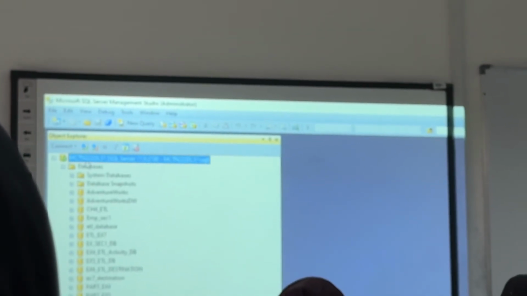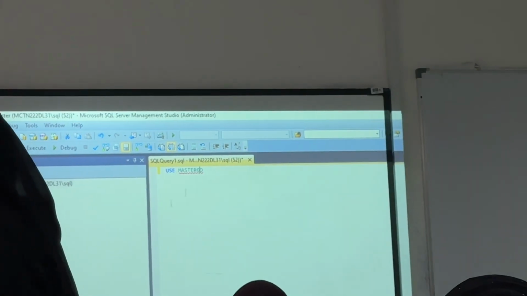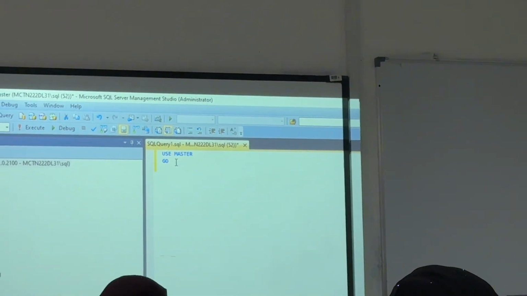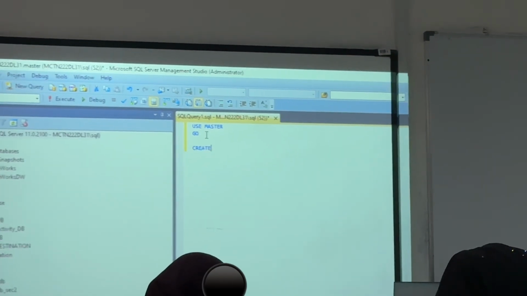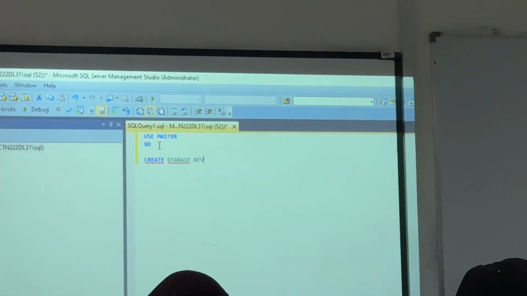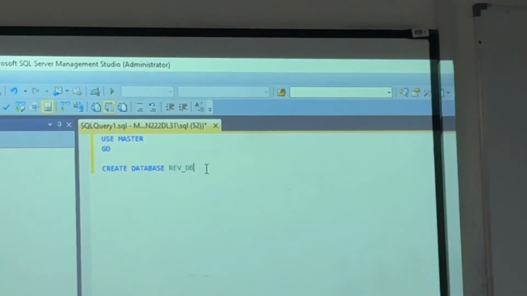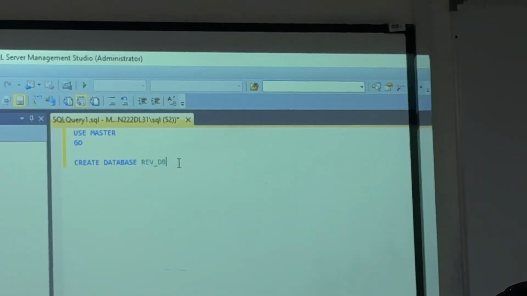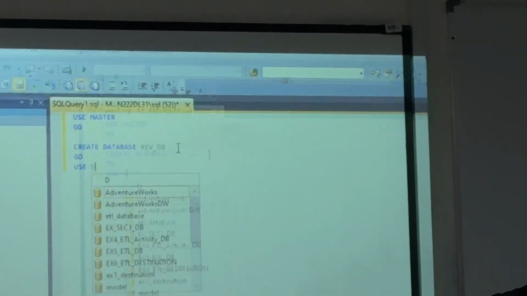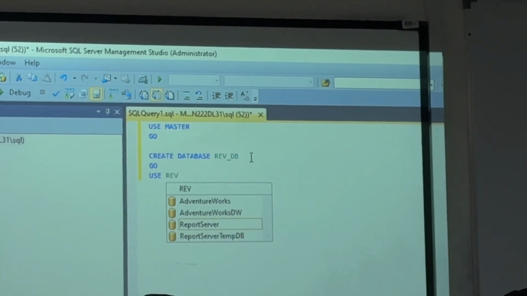New database, your database name. Now number of lines, that means if your statements are more, you must do those statements. Right? Use master. Then I am going to create database. Database name can I put rev_db. Okay. Right there, revision. Easily you can understand. Okay, once it is, then use your database. What is your database name? rev_db.